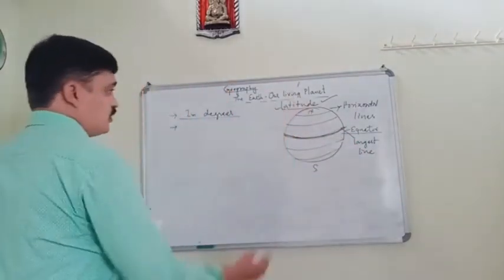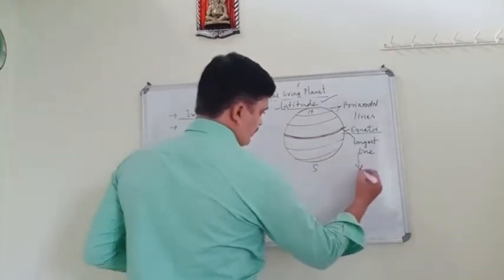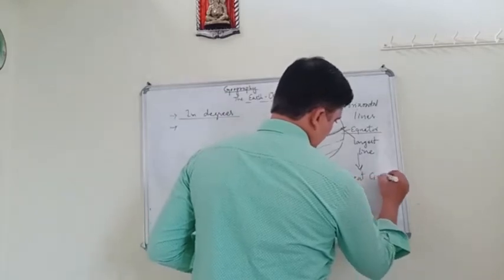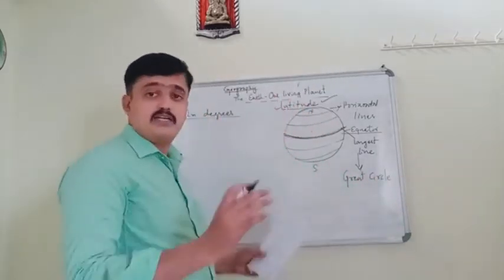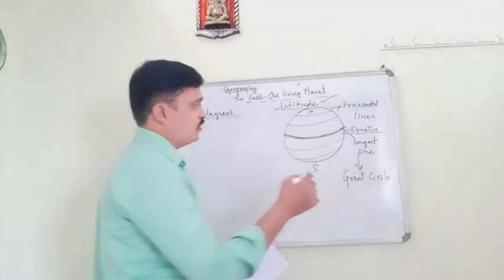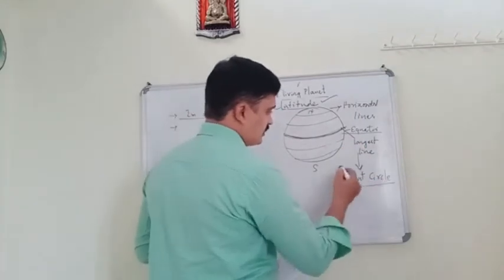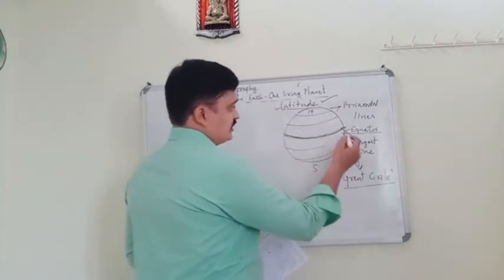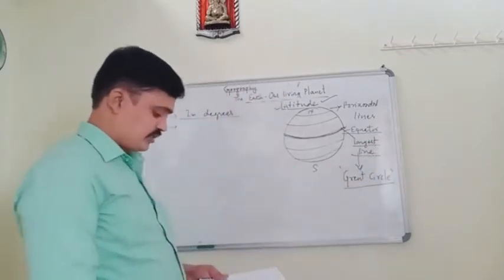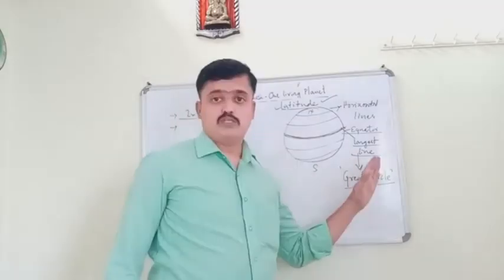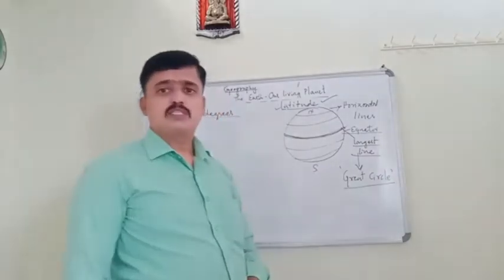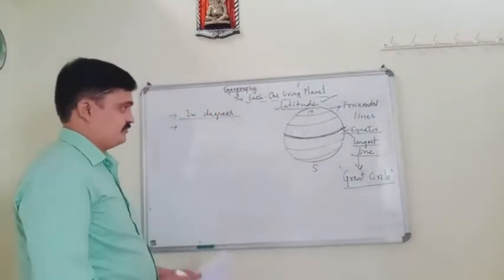And it is also known as a great circle. The equator line is known as a great circle because this equator line is the longest line of latitude. So that's why it is called a great circle.